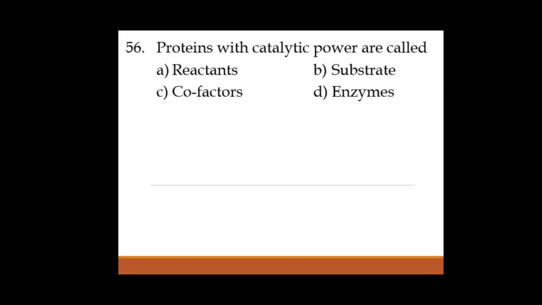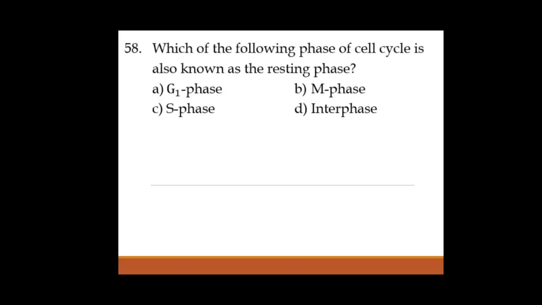Okay, so the correct option is enzymes. Next, which of the following phases of the cell cycle is also known as the resting phase? In the cell cycle, we know the resting phase is interphase. Interphase is said to be the resting phase. Now that resting phase, interphase, includes G1 phase, S phase, G2 phase.